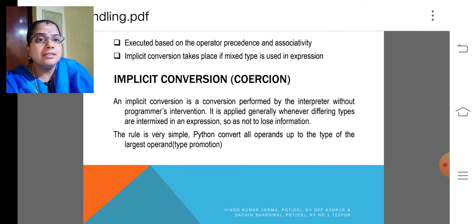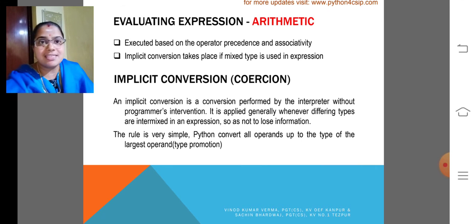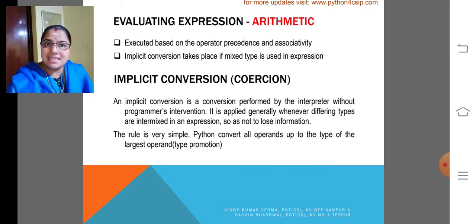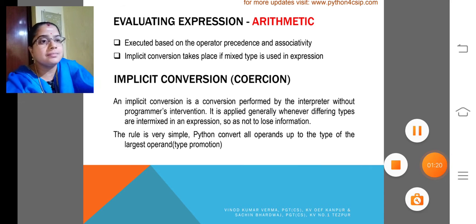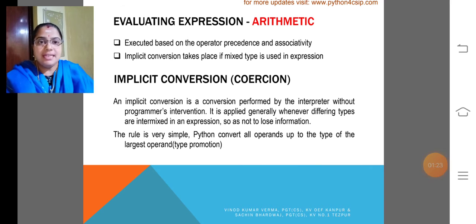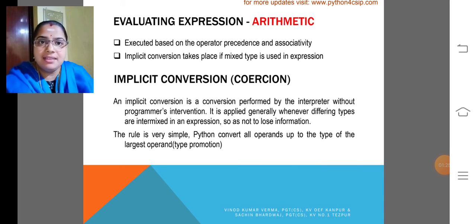Then this also we had already discussed, evaluating expression. The arithmetic expression is executed based on the operator precedence and associativity. Implicit conversion takes place if mixed types are used in the expression. Already we discussed implicit type conversion. It is done by the interpreter. Implicit conversion is done by the interpreter. Actually, type promotion happens there.